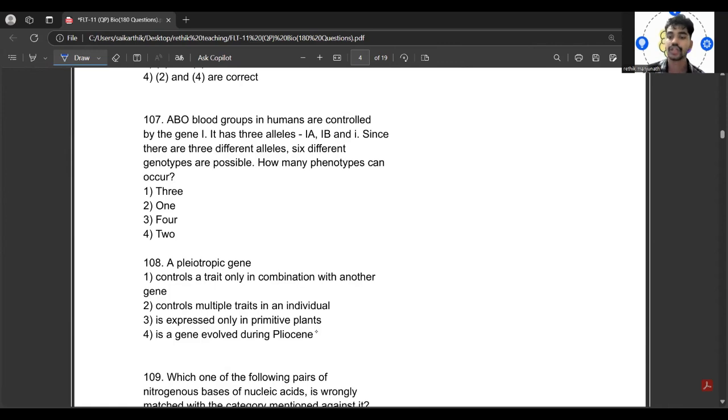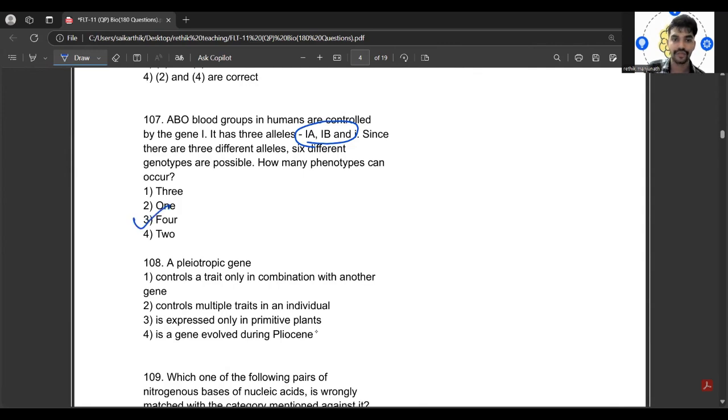No tricky, nothing. The three alleles are there, right? They can produce six different genotypes and four different phenotypes: A blood group, B blood group, AB blood group, and O blood group.